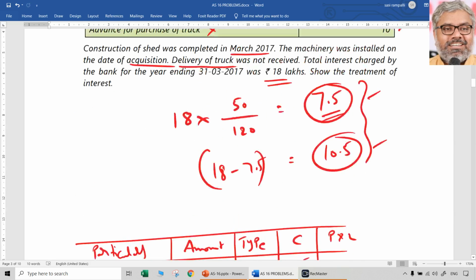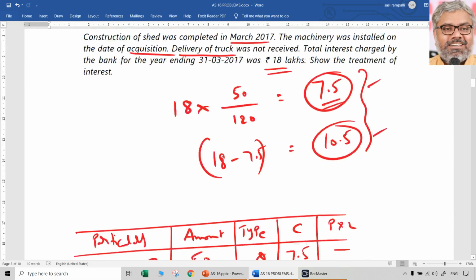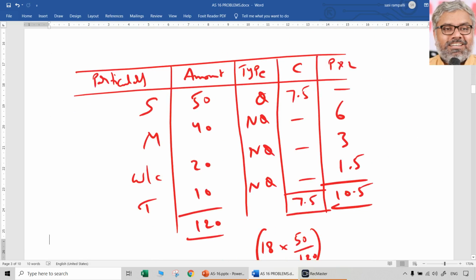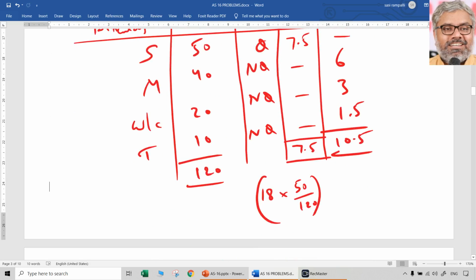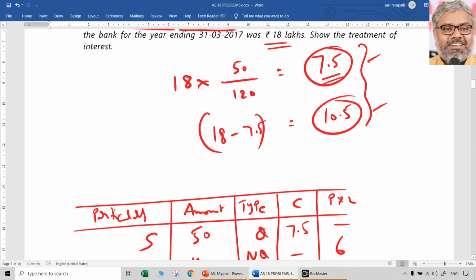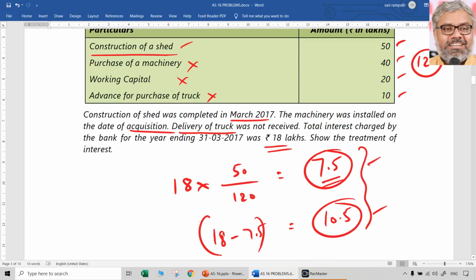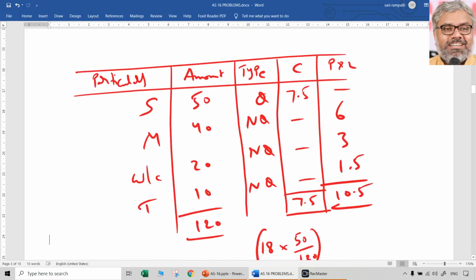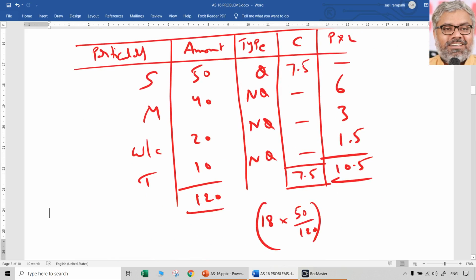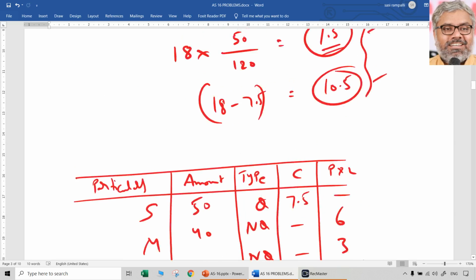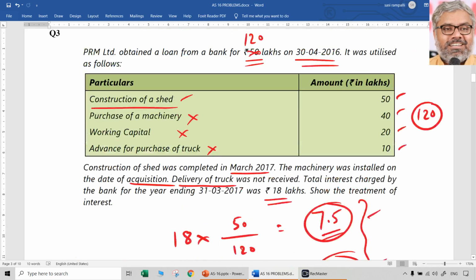So like this you can do any type of question like this. This presentation I am not going to tell again and again. You can do that for other problems also. Computation is simple. All that we need to do is do it separately here. In the earlier case we did all of them put together. When you do it separately, naturally that gives us a table which looks good and gets us better marks. That is how the borrowing cost calculations have to be done in these cases.